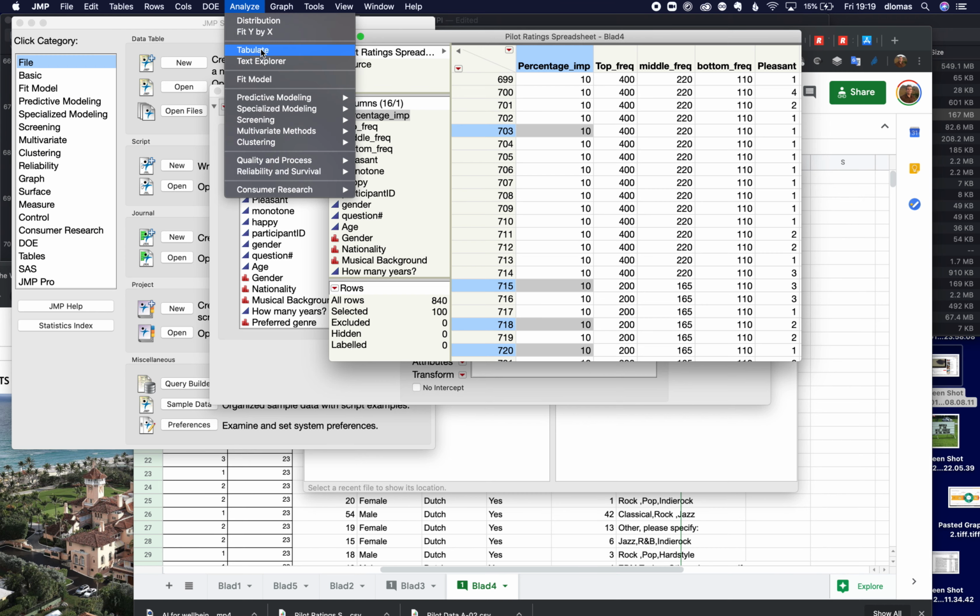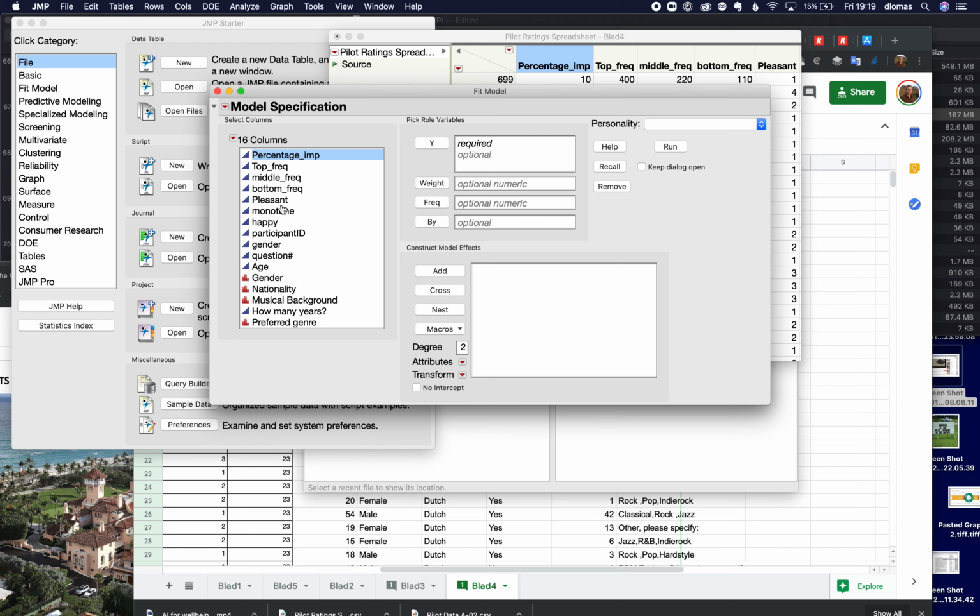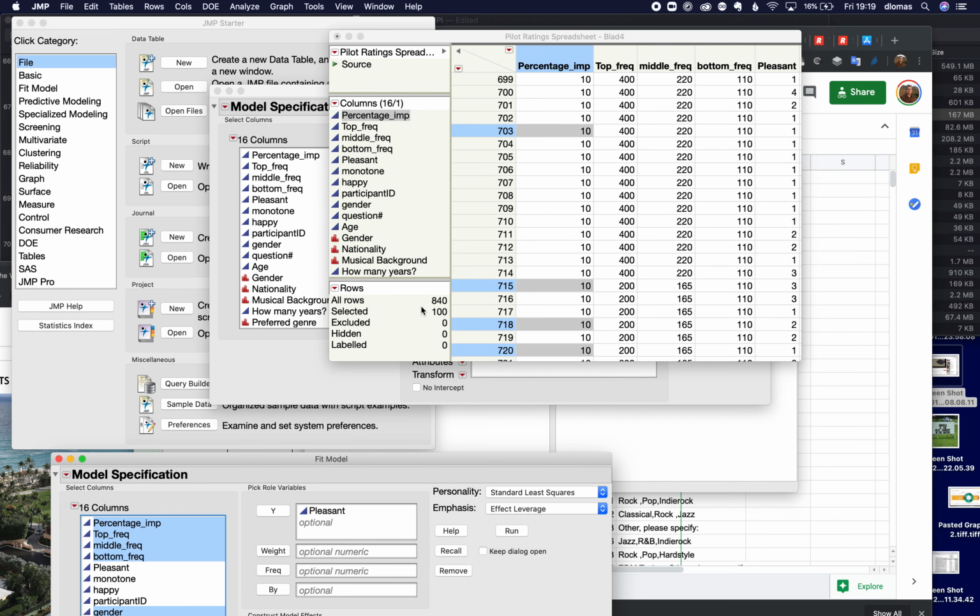So now I'll go to fit model, and I want to see how things relate to pleasantness. I'll look at all of these things, these are the design factors. This is what goes into it. I'm gonna look at gender, I'll look at age. Wait a minute, why do I have gender in here twice?